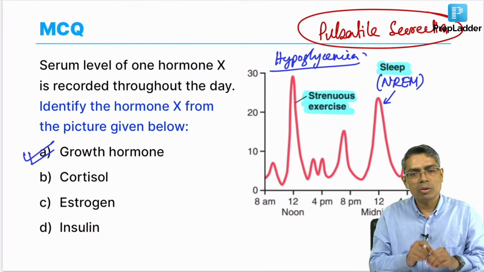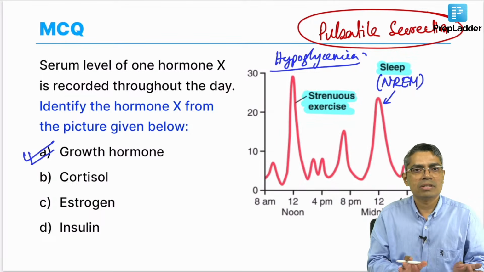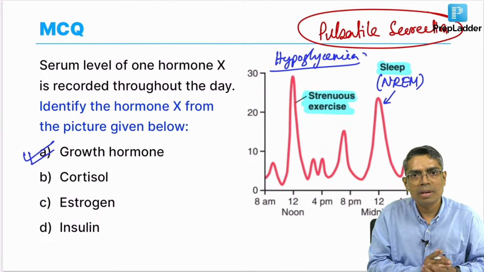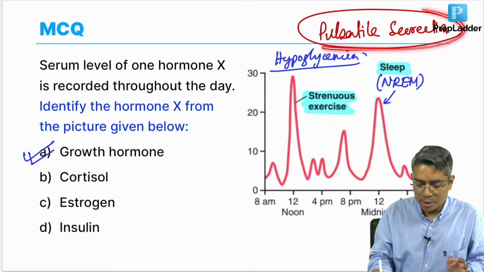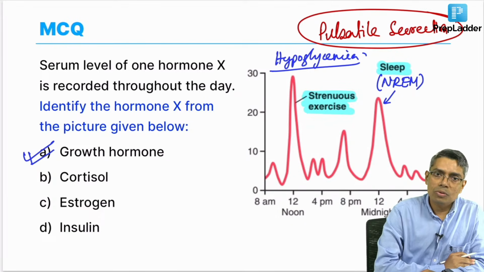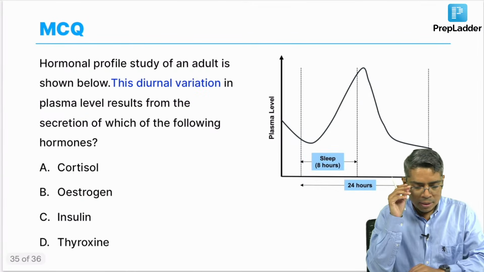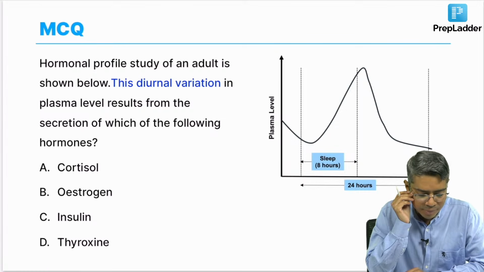Whenever you give glucose load, it is supposed to suppress the growth hormone level, but if it is not suppressed, then that is diagnostic of acromegaly. You have to remember that because of this pulsatile nature, growth hormone cannot be measured directly. You have to give glucose load followed by growth hormone measurement. Okay, okay, chalo.